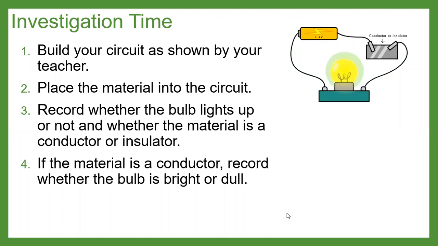So the circuit is built and then different materials are placed into the circuit to see if the bulb lights up. If the bulb lights up, then we'll know that material is a conductor of electricity. If the bulb does not light up, we know it's an insulator. It stops electricity from flowing through it.